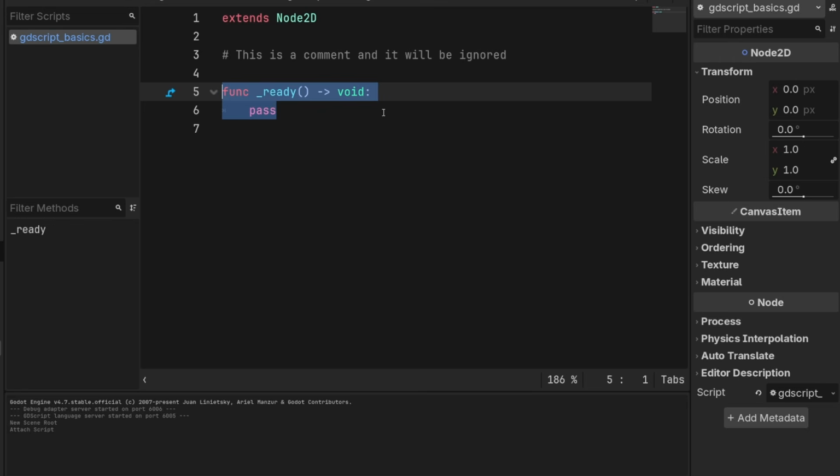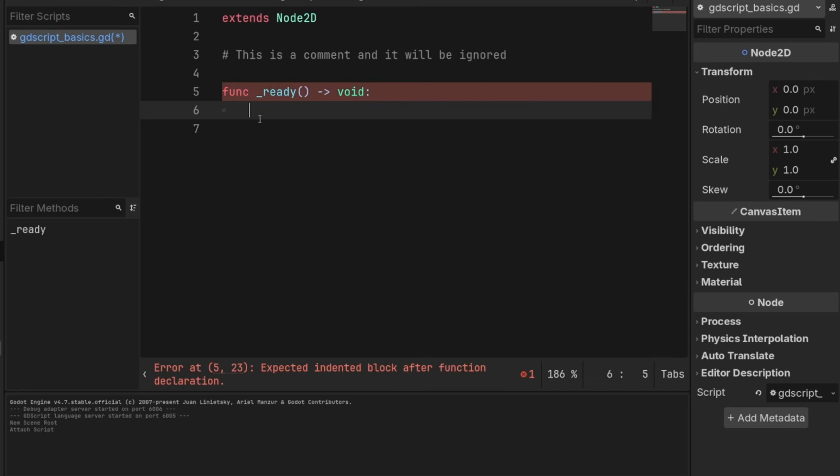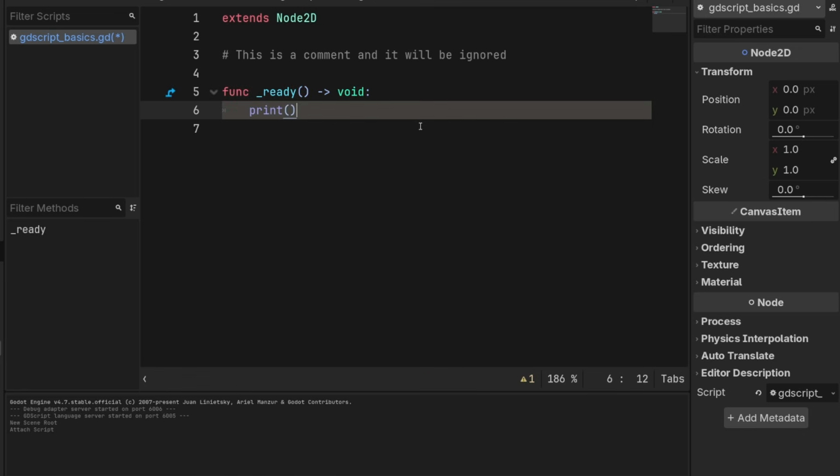So the first thing we want to do is figure out a way that this does something. So I'm going to show you a function called print. For print, we want to make sure we are indented one in by pressing tab. That means that whatever we do here is within the ready function. We type the word print, and then we put open and close parentheses. And then inside the parentheses, we can put any text we want. We can say, hello, I am ready.